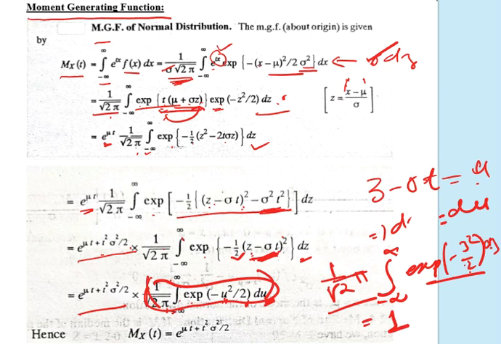So ultimately we have the moment generating function M_X(t) equal to e to the power mu t plus t square sigma square by 2. So this is e to the power mu t plus t square sigma square by 2. This is called the moment generating function of the normal distribution.